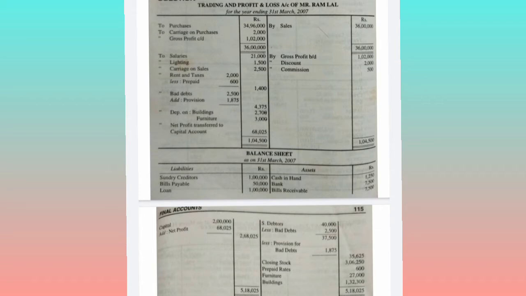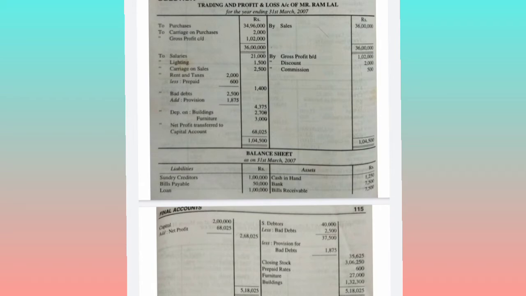So the summary of this is, if they have given the closing stock in the trial balance itself, then it will come only on the asset side of the balance sheet. Okay, if they have given closing stock in the adjustments, then it will have two effects, one on the credit side of the trading account and next on the balance sheet asset side.